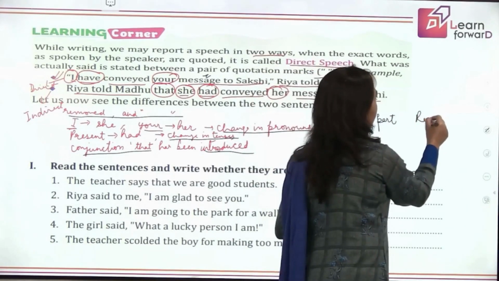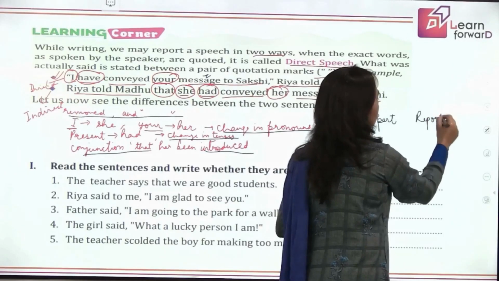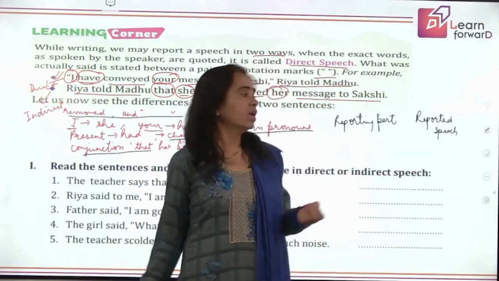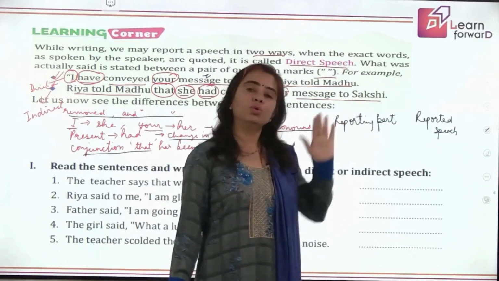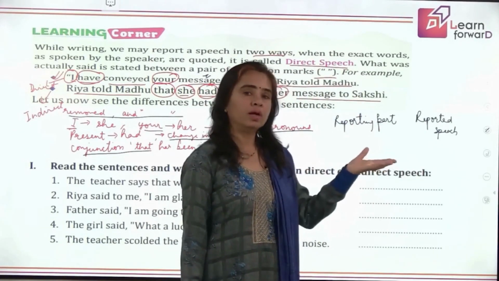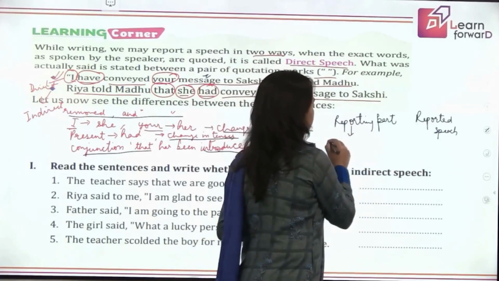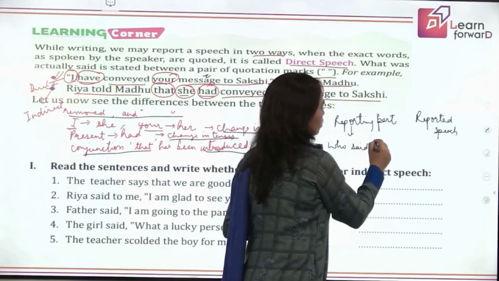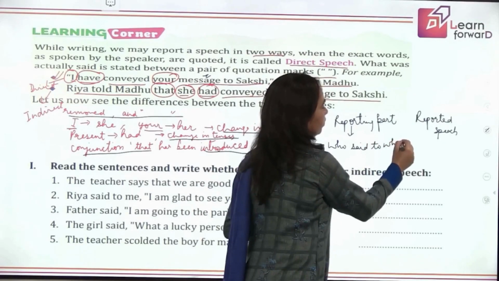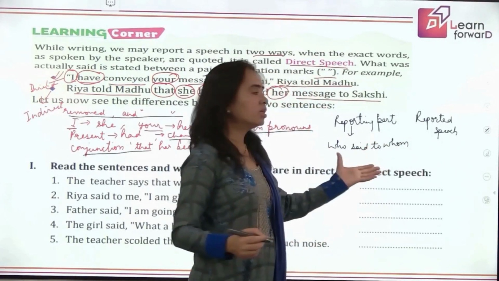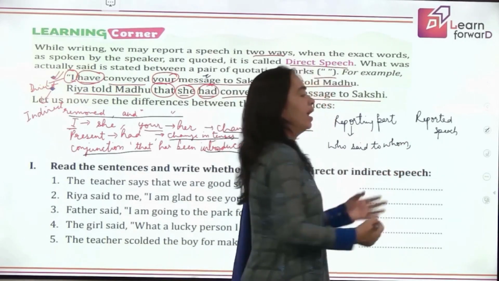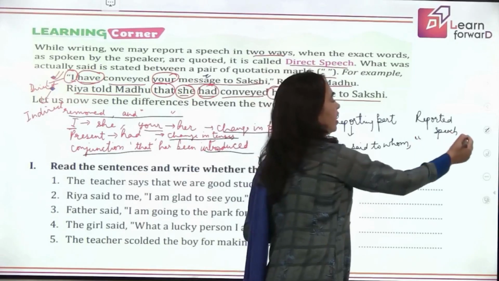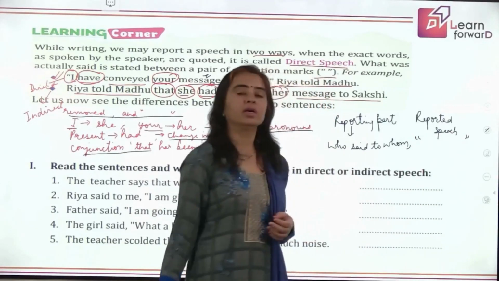Let us understand these two parts. The reporting part tells you who said to whom. After this reporting part, we put a comma, and the reported speech is the words of the speaker, which are put in inverted commas.